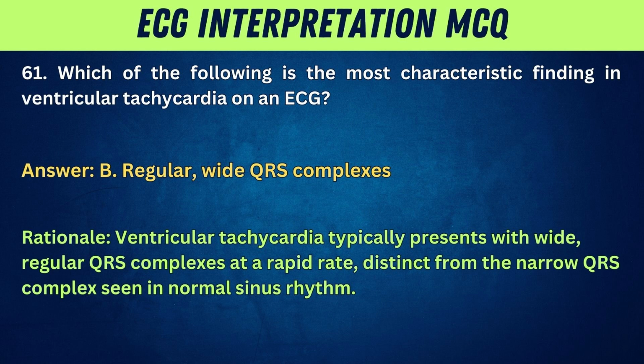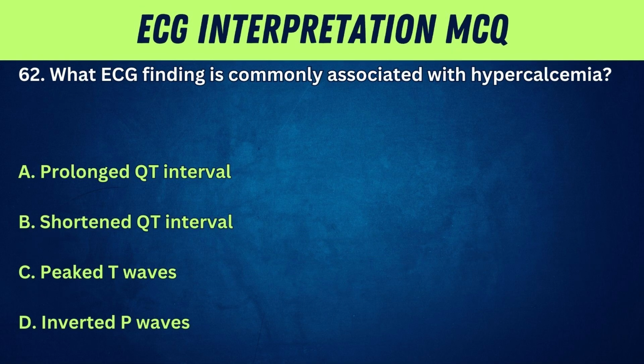Rationale: ventricular tachycardia typically presents with wide, regular QRS complexes at a rapid rate, distinct from the narrow QRS complex seen in normal sinus rhythm.